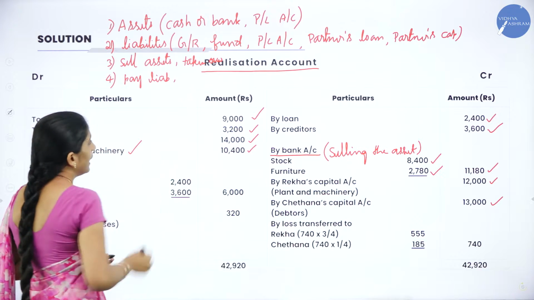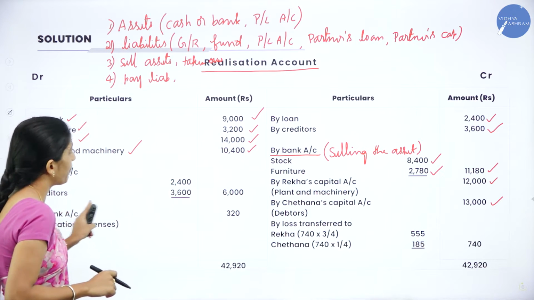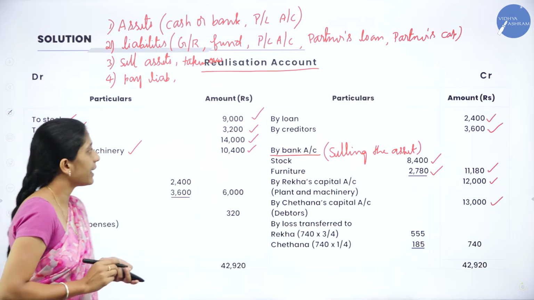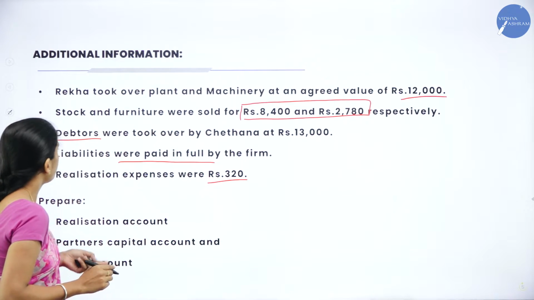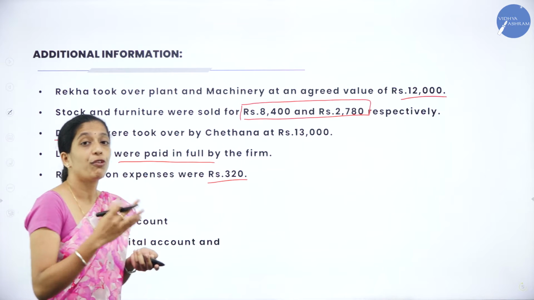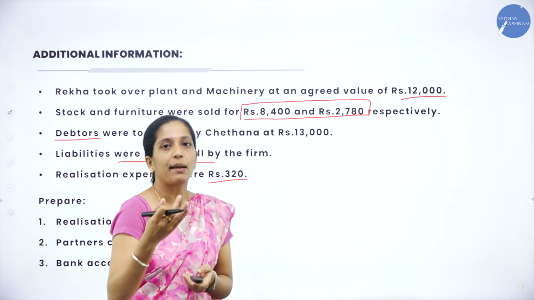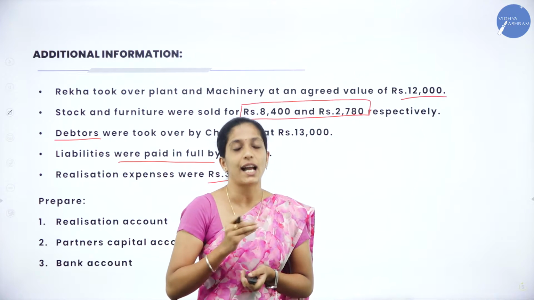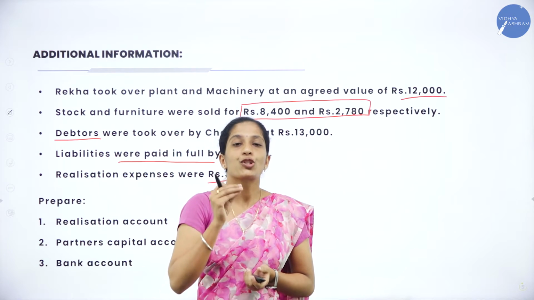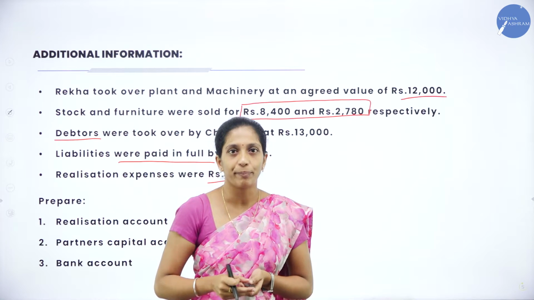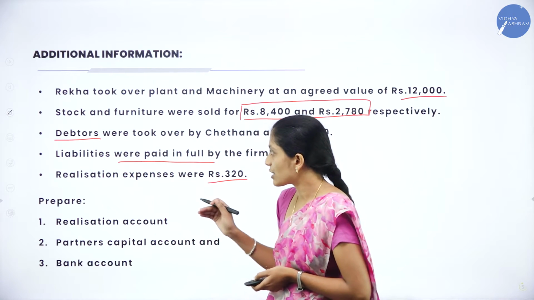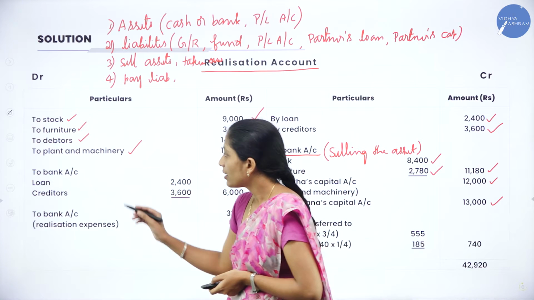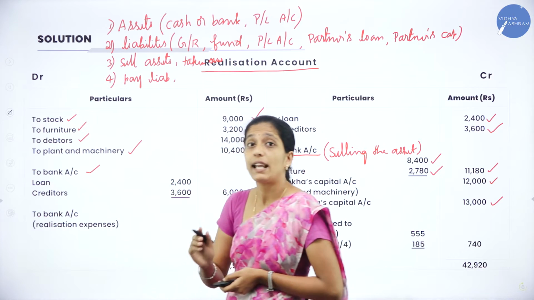Now we will pay the liability. Which are the liabilities to be paid? That is 2 liabilities, that is loan as well as creditors. Right. Now we shall see the adjustment. Liabilities were paid in full by the firm. Now when the liabilities are paid, what goes out of the business? Cash goes out of the business, or cash or bank goes out of the business. So we are going to credit cash or bank. Now how to record this for payment of liability? To bank account. That is for payment of liability.